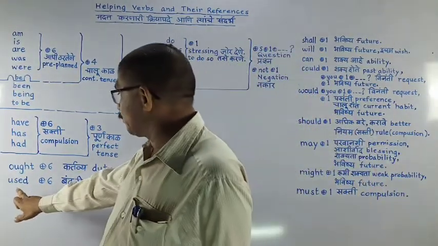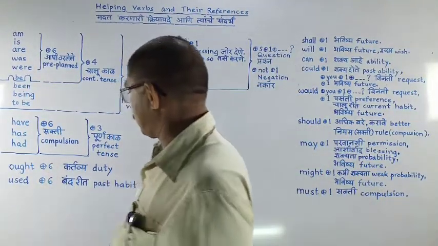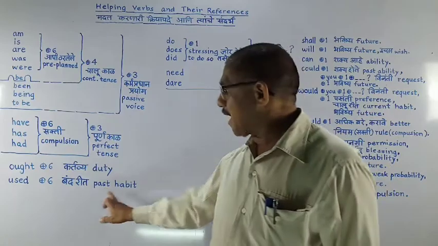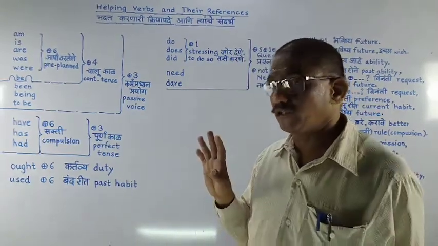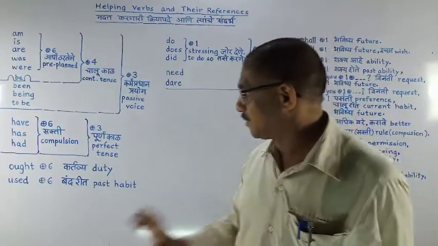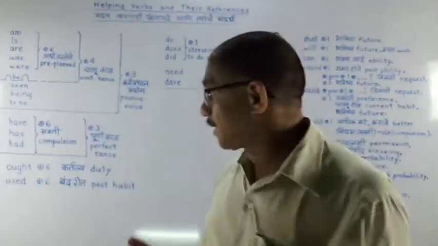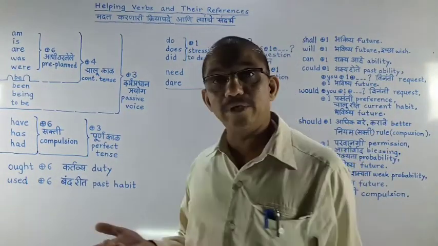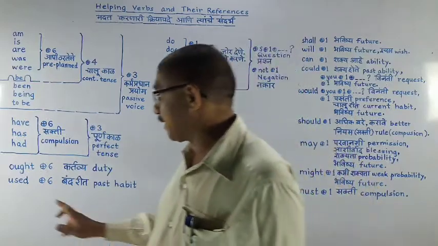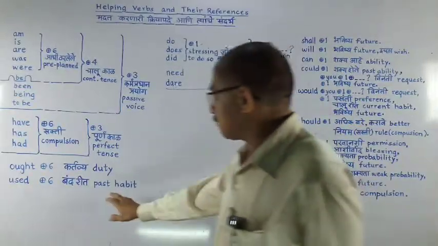Next is used with the 6th form, means used to take. It shows a past habit. That taking is not continuing now; surely it has stopped in the past. Maybe in my childhood I was taking this type of pen, so it is my past habit. Now I am not taking that type of pen, so I used to take that type of pen. So it is a past habit.